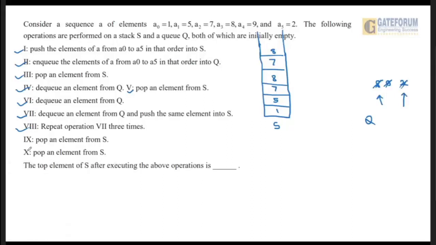So now all the steps have been performed, and it is asking for the top element of S, that is the stack, after executing the above operations. We can see that after executing the above operations, the top element of the stack is 8. So the answer will be 8. Okay. I hope the complete execution of this is clear to all of you.